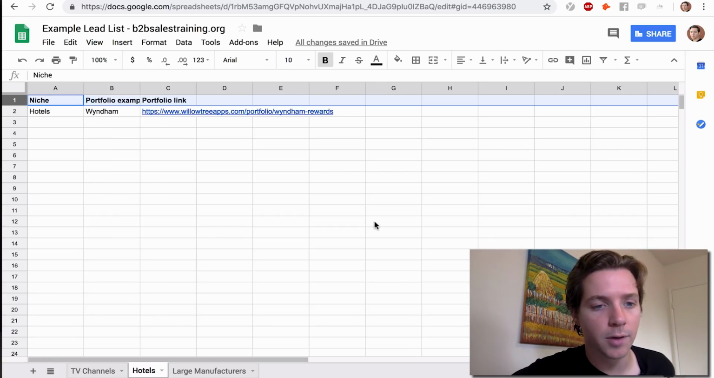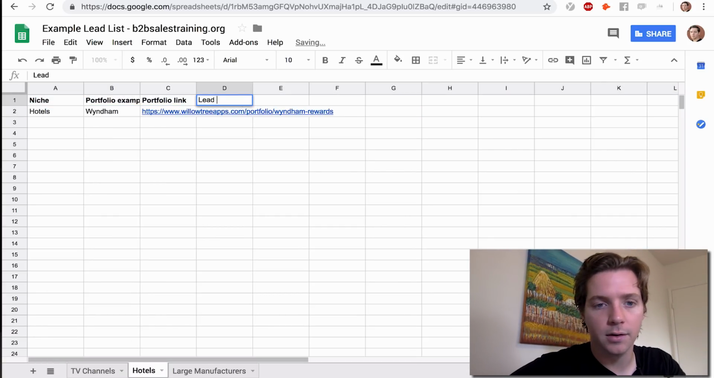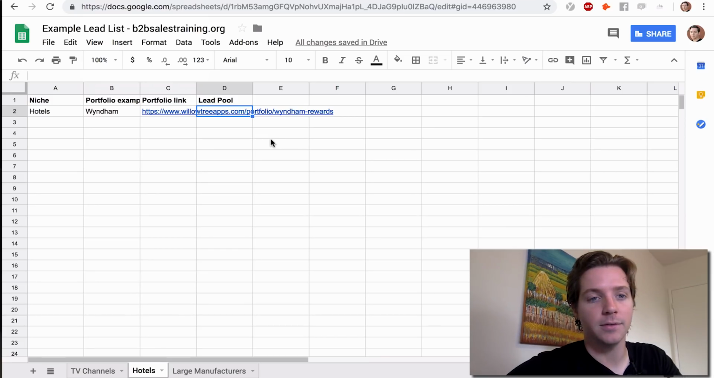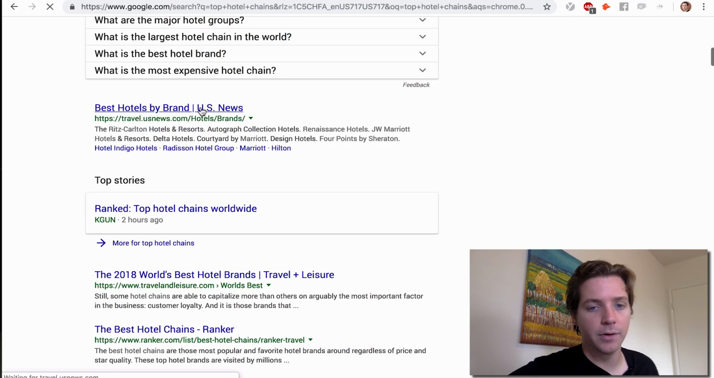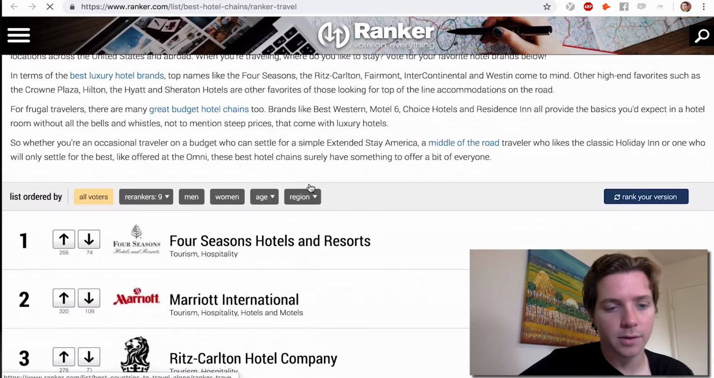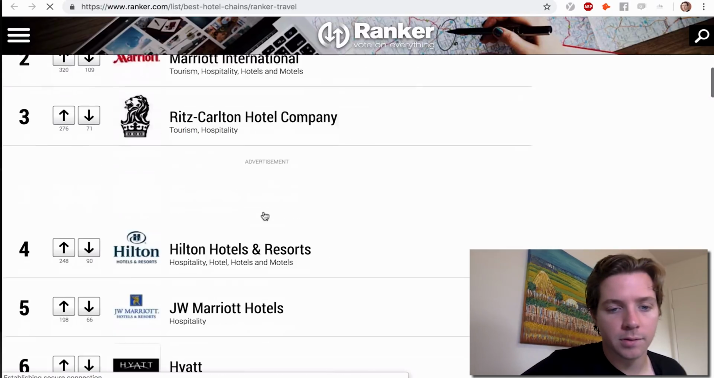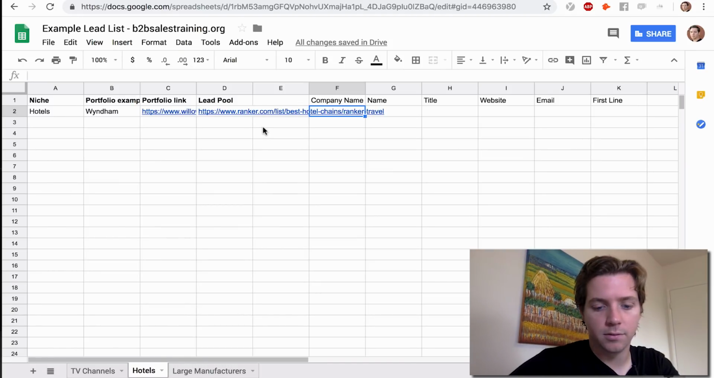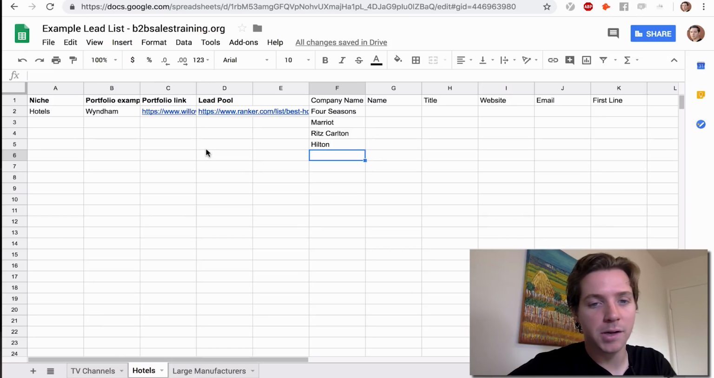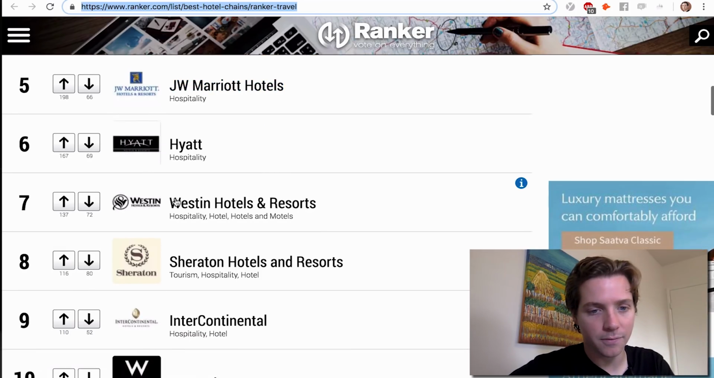So let's do hotels the same way. First thing you want to do is find that lead pool without LinkedIn. It's actually a little more straightforward to do this without LinkedIn. You just type top hotel chains, best hotels by brand, US News. Could this be the lead pool that we're looking for? Ranker, best hotel chains. Four Seasons, Marriott, Ritz-Carlton, Hilton. Here's your lead pool. Four Seasons, Marriott, Hilton, JW Marriott. I already got Marriott. Is Marriott different from JW Marriott? I don't know, but I'm gonna skip it for now and we'll go to the next one on the list,